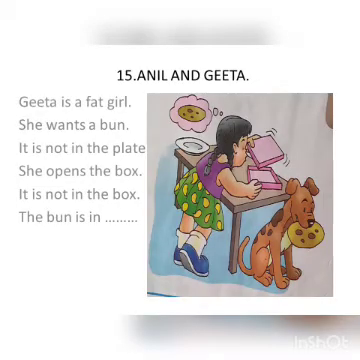See children. See the picture. Yes. One girl is there, no? The girl's name is Geeta. Yes. The girl's name is Geeta. She is a fat girl. And what is she searching for? She is finding a bun. What children? She is finding a bun. And see children, where it is, let us read the para.